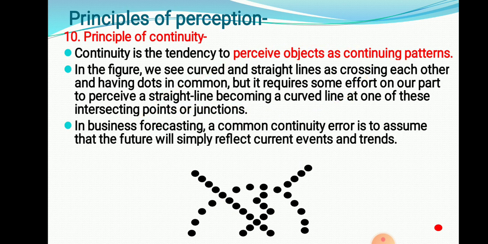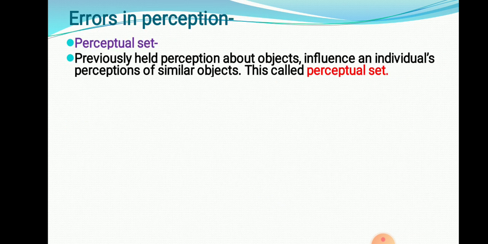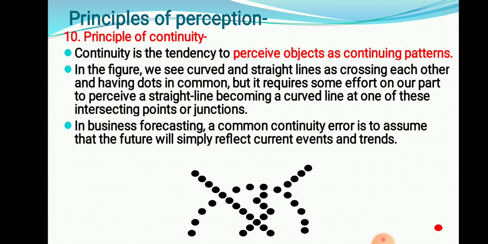Now in business forecasting, when we forecast what will happen in the future, a common continuity error is to assume that the future will simply reflect current events and trends. This is continuous, but some errors might be possible. Common errors will occur in the future, so we have to consider that. Accordingly, we need to make a correction. So these are the 10 principles of perception.